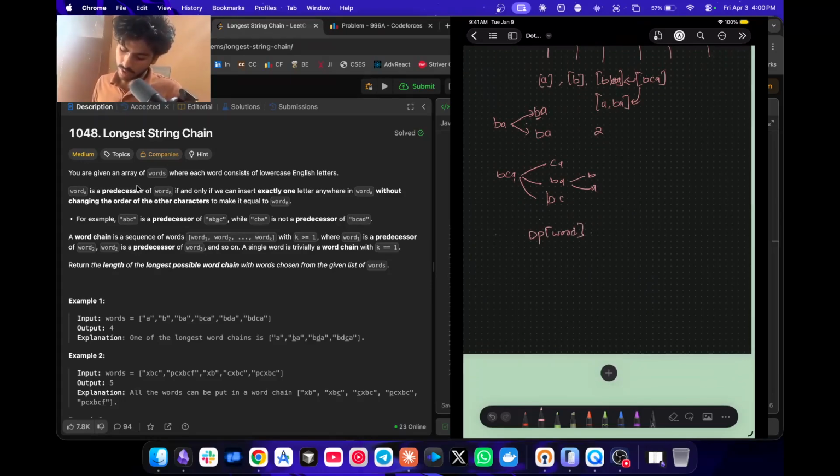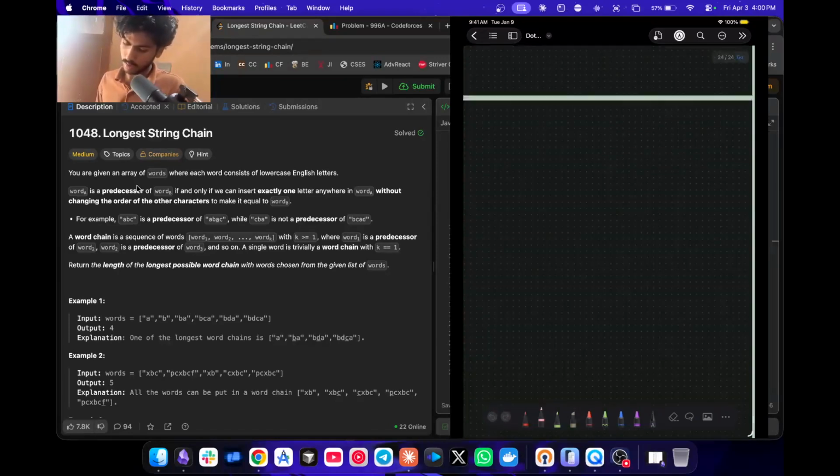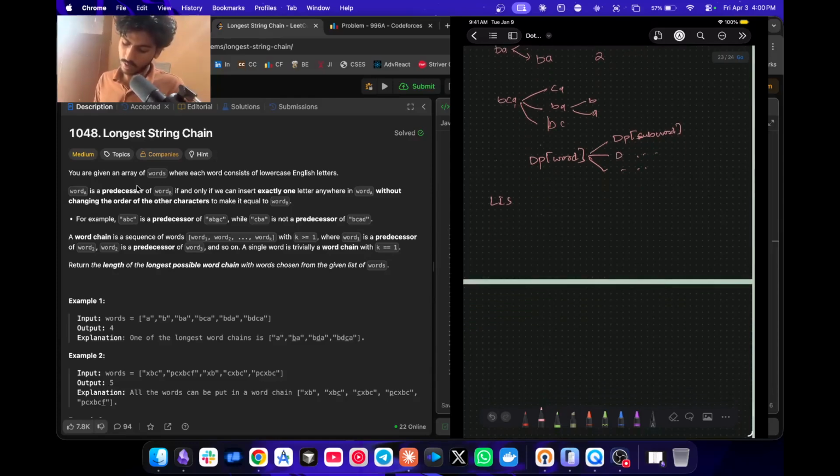How? By removing each character one by one and finding the answer of that. That is a substring of it, right? So this is similar to LIS, the longest increasing subsequence, where we were finding a subsequence with increasing numbers.